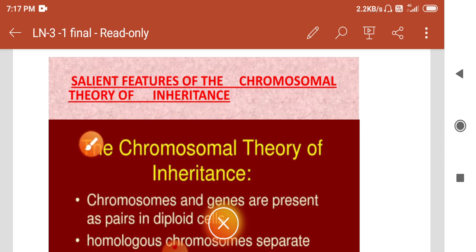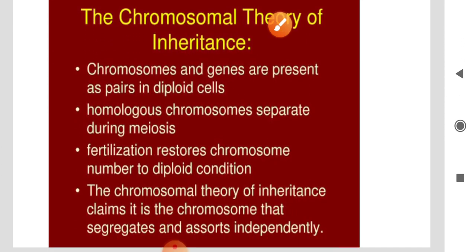The first salient feature is that chromosomes and genes are present as a pair in diploid cells. Diploid means a double set of chromosomes, 2n.